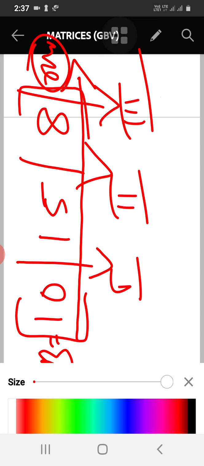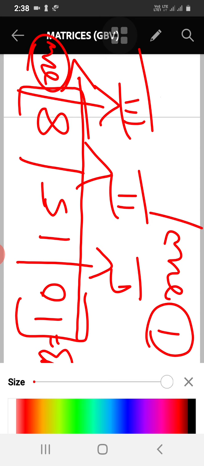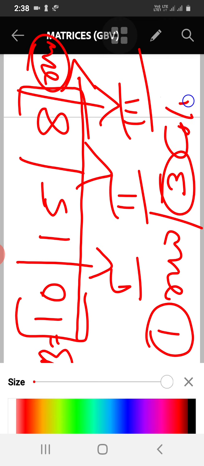Arrangement of numbers I have written horizontally, it is also a matrix. So here the number of rows is 1, and the number of columns, there are 3 columns here. So it is also an arrangement of numbers in rows and columns. It is also called a matrix. Okay. So a matrix is an ordered rectangular arrangement of numbers or functions. So we can use capital letters to denote the matrix.